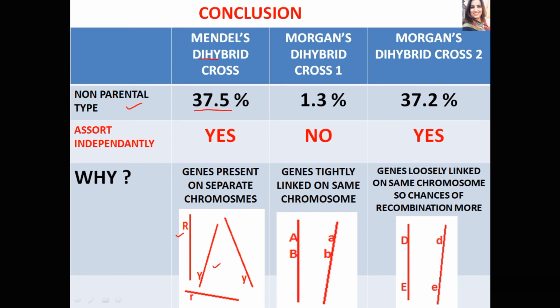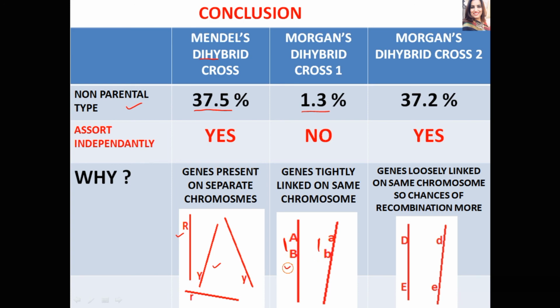So four types of gametes are formed with different combinations of these chromosomes, and each gamete must have at least one R and one Y gene. In Morgan's dihybrid cross 1, only 1.3% of non-parental types were obtained because these genes did not assort independently due to tight linkage on the same chromosome.